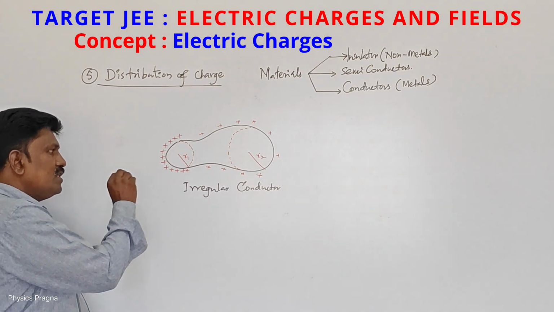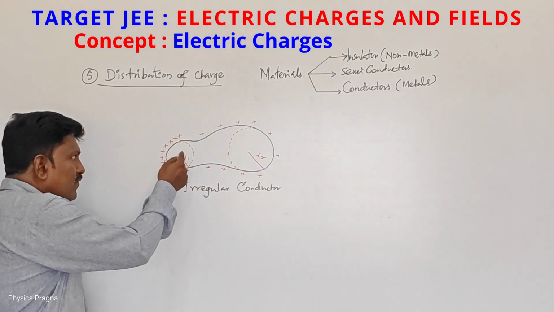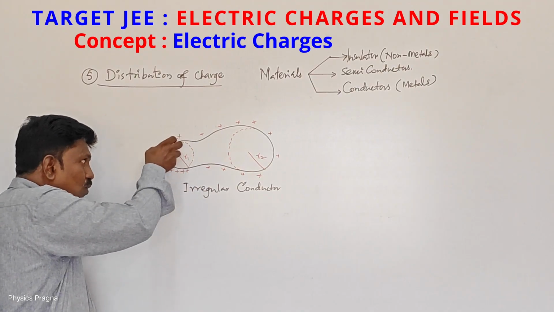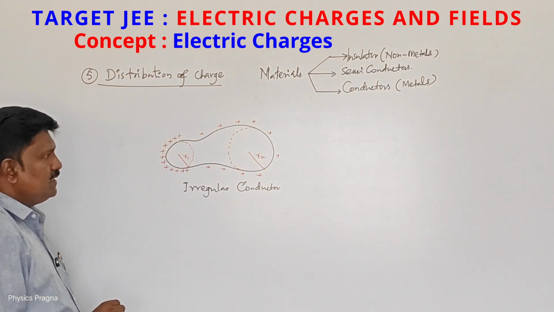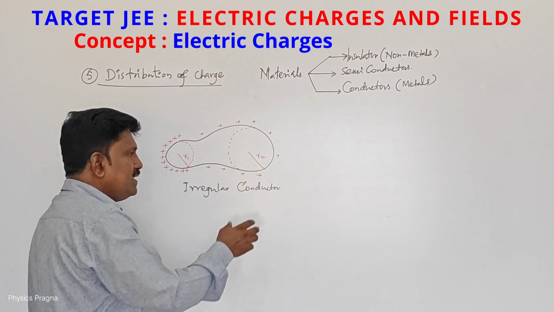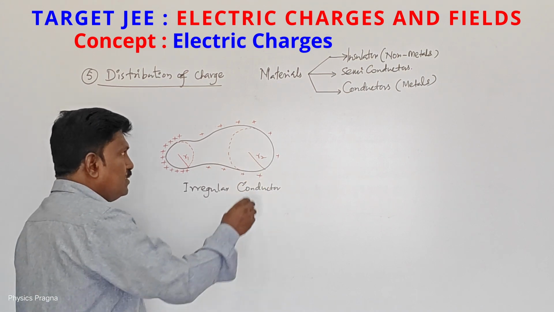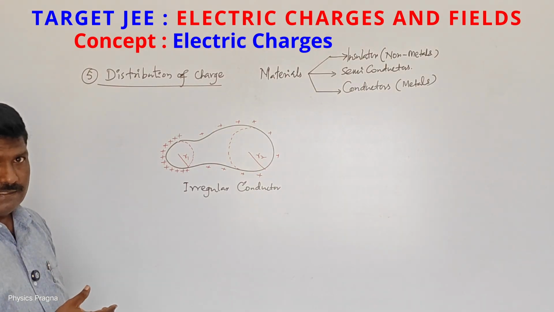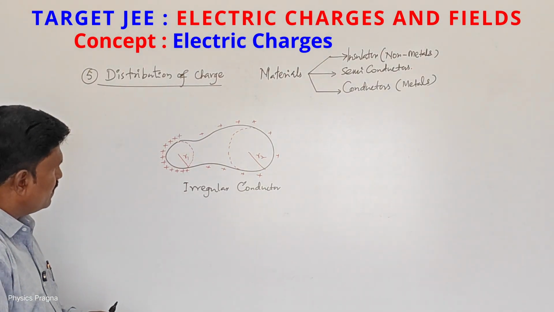If I give charge to an irregular conductor, wherever the radius of curvature is less, there more charges will accumulate. Wherever the radius of curvature is greater, then less charges will be residing there. So this you have to remember.